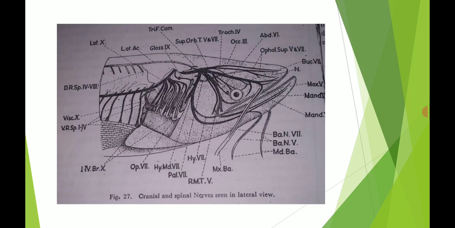Here special nerves are present to supply the body wall or the body cells of the fishes. The various auditory nerves, the vagus nerves, and the oculomotor nerves are present in these regions. These nerve-like structures are the special nerves. These are the cranial and the spinal nerves seen in the lateral view.